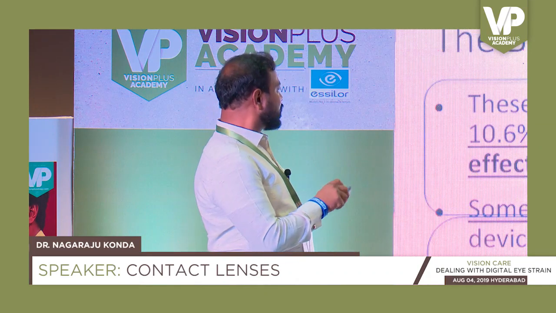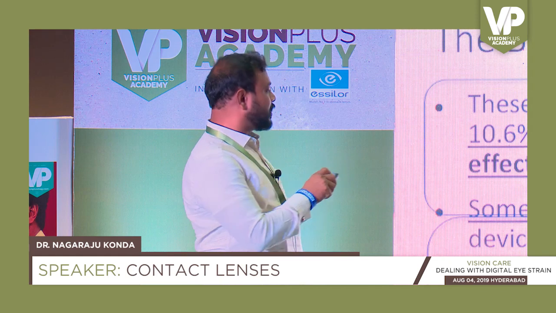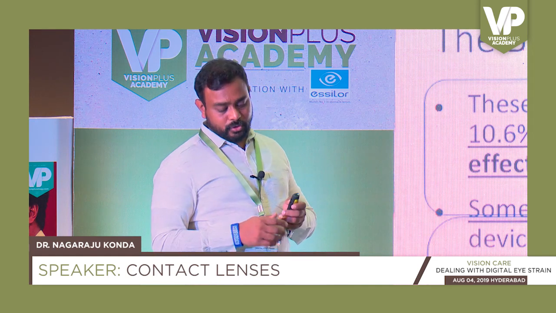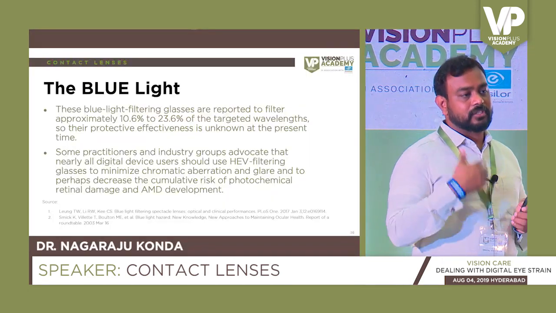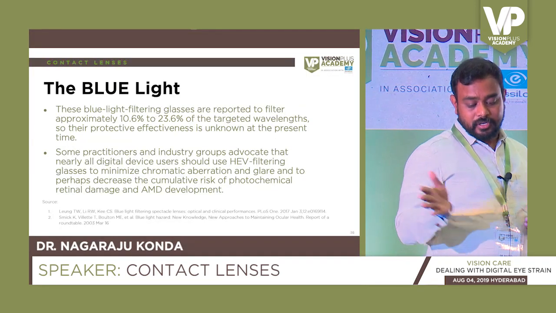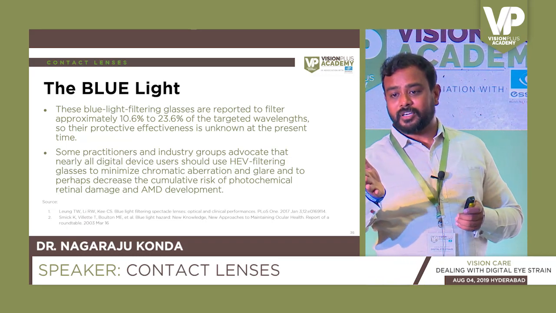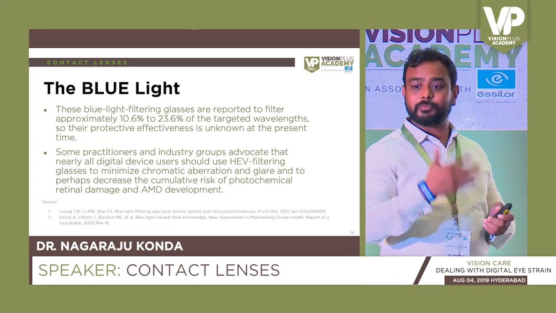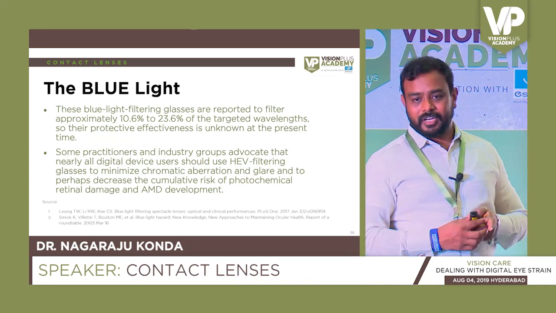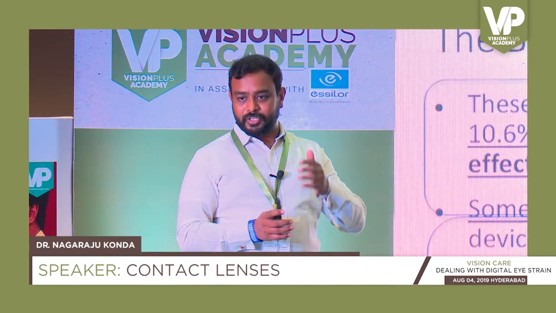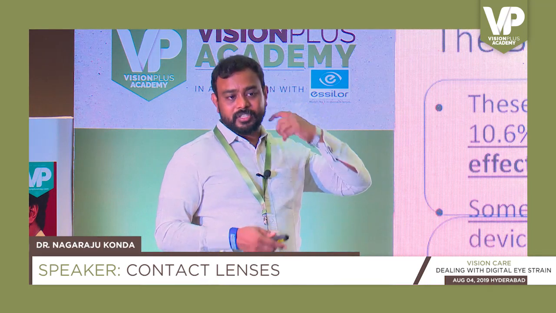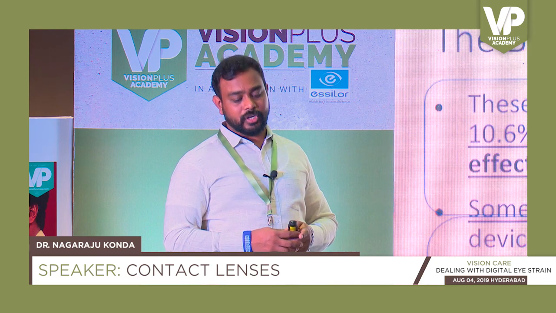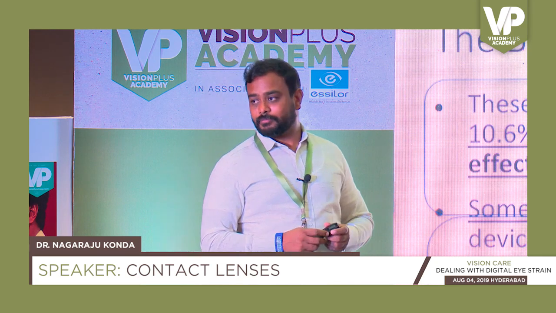Blue light filter glasses are reported to filter approximately 10 to 24% of the targeted wavelength, so the protective effectiveness is still unknown, because out of 450 to 455 nanometers, I don't know how much these filters block. Does it block completely between 450 and 455? And what is the effect of it? I think we all should know that in detail before we advise.